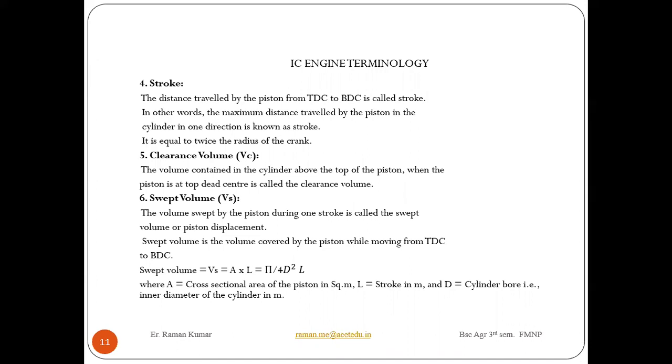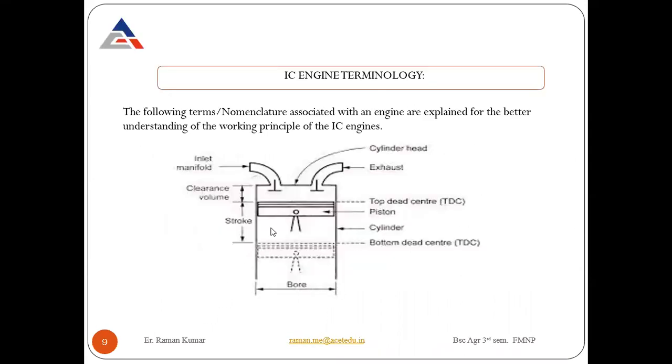Okay. So next is your clearance volume. What is clearance volume? The volume contained in the cylinder above the top of the piston when the piston is at top dead center is called your clearance volume. So look at here in this figure.